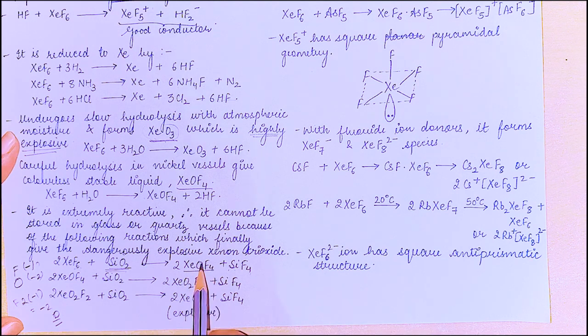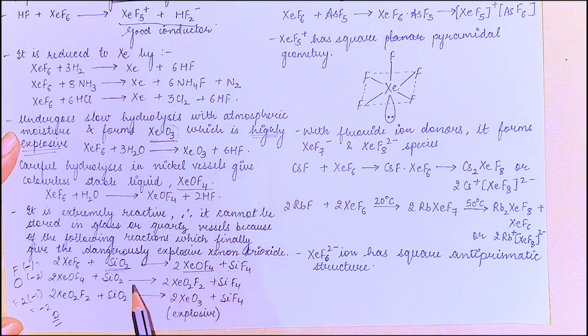Here, if we remove 2 fluorines, we get 4 fluorines, and we have added 1 oxygen in place of those 2 fluorines. This is a trick to remember, right? So we get SiF4. Now for this compound, again we remove 2 fluorines and add 1 oxygen, XeO2F2, and then again we remove 2 fluorines and add 1 oxygen, we get XeO3, the compound which is explosive.